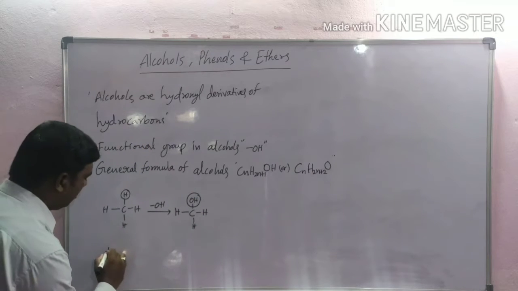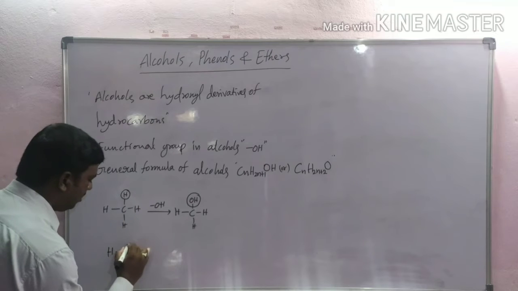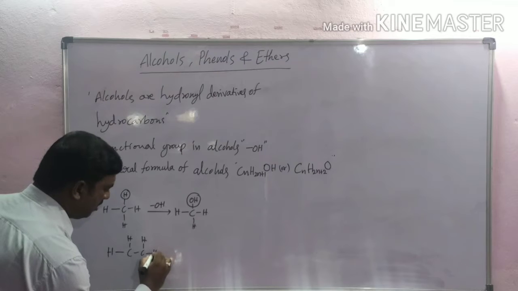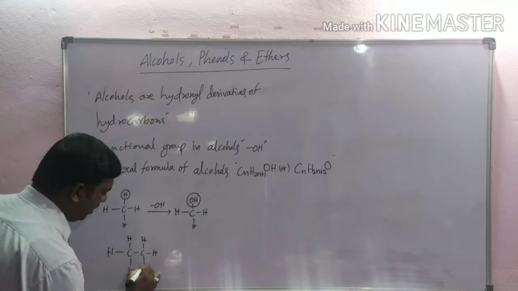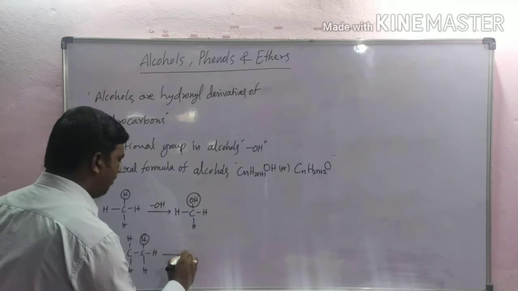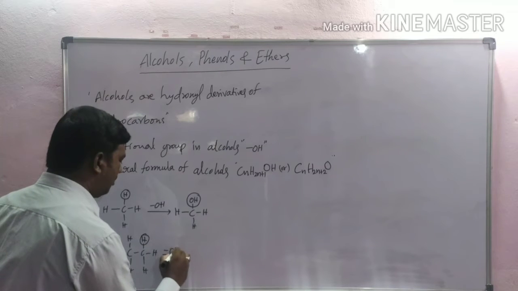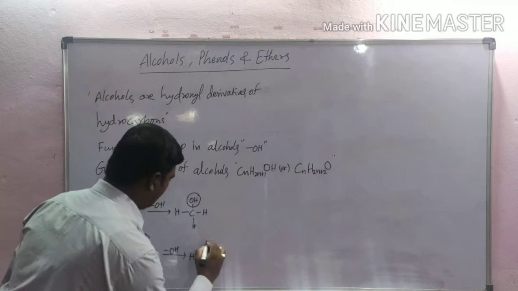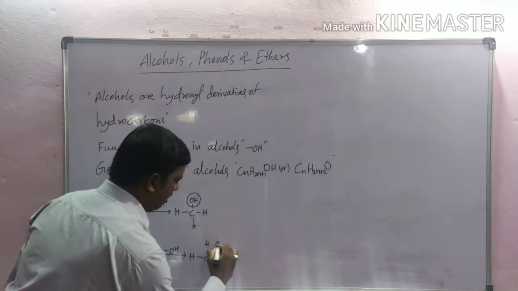Another example, the hydrocarbon ethane. In ethane, hydrogen is replaced by a hydroxyl group, then the compound formed is alcohol.